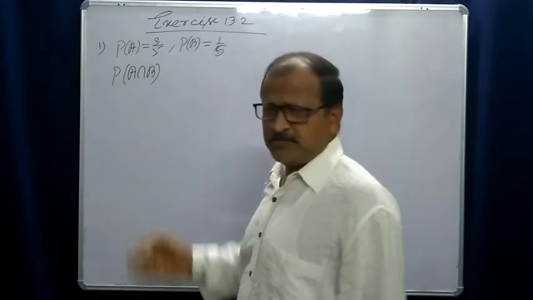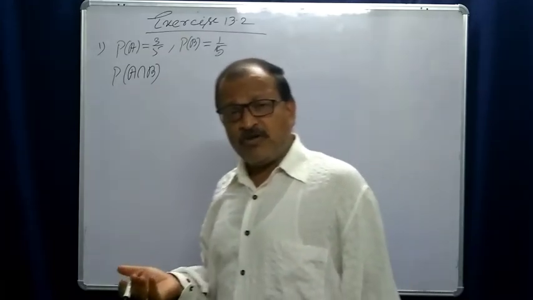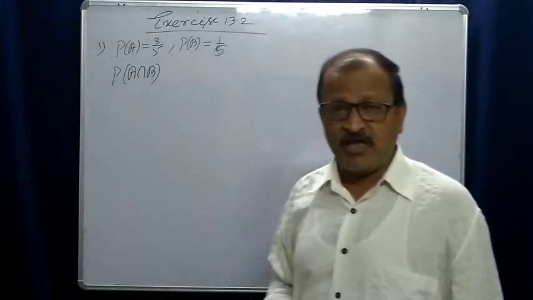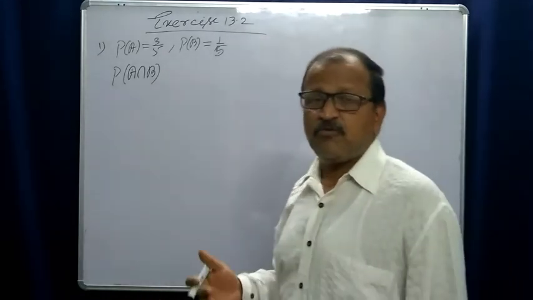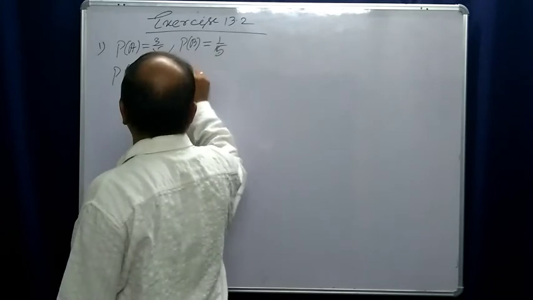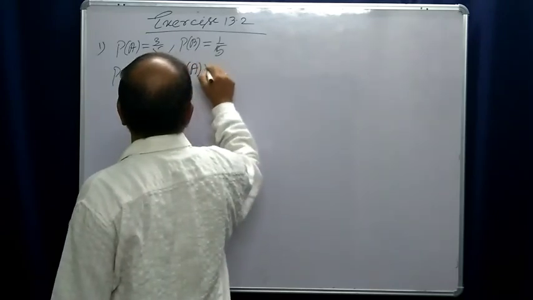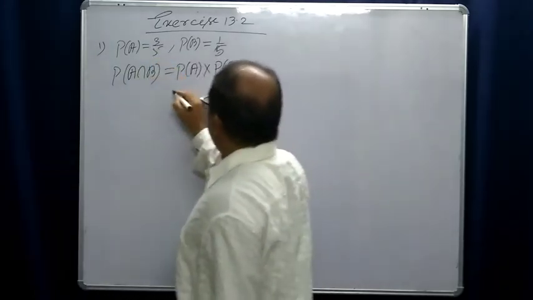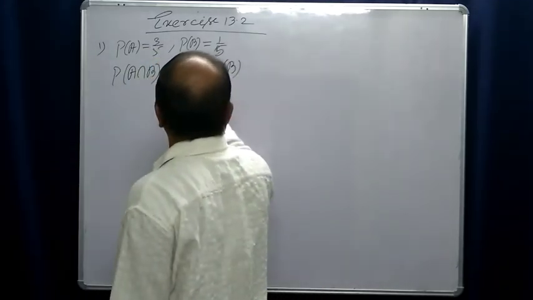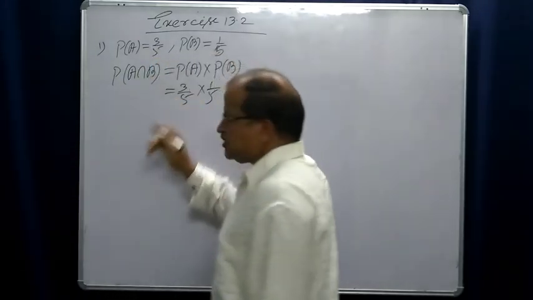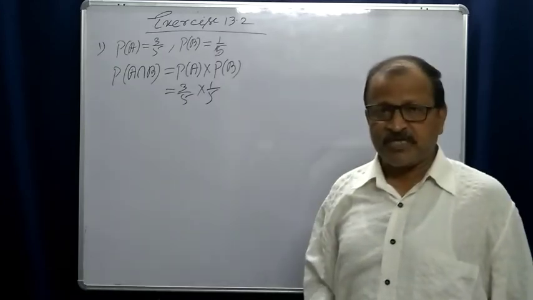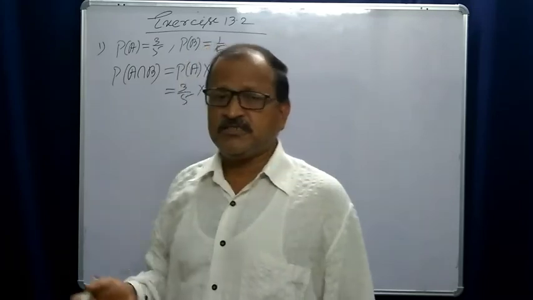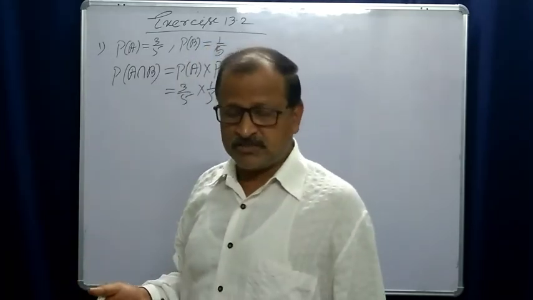It is very easy. Why? Two events are independent if probability of A intersection B is equal to probability of A into probability of B. Using this, you put it here: 3 by 5 into 1 by 5. You can calculate the result. This is the probability of A intersection B.